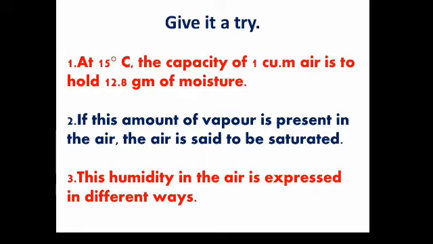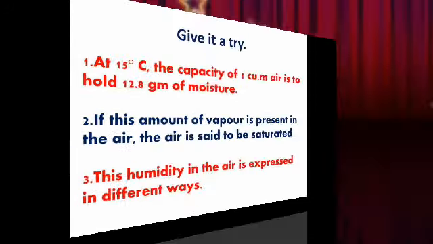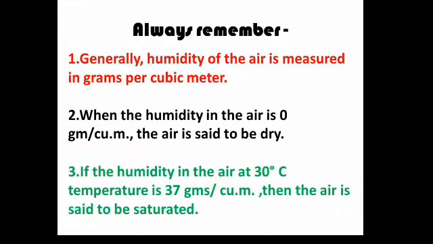This is one fact. Second, when the humidity in the air is 0 grams per cubic meter, the air is said to be dry. Zero humidity means dry air. And if the humidity in the air at a temperature of 30 degrees Celsius is 37 grams per cubic meter, then the air is said to be saturated.